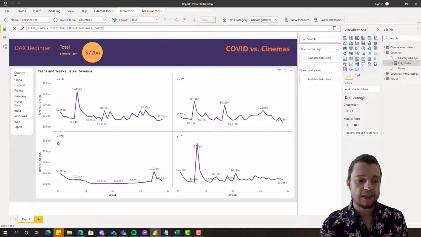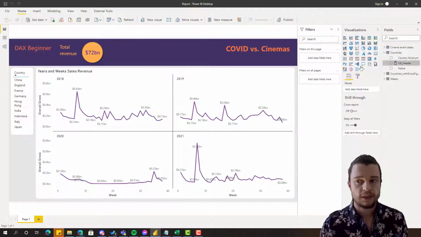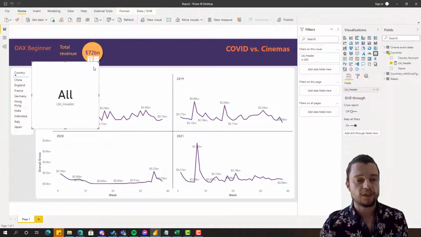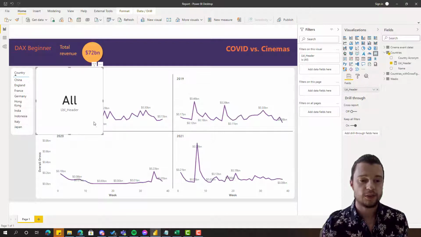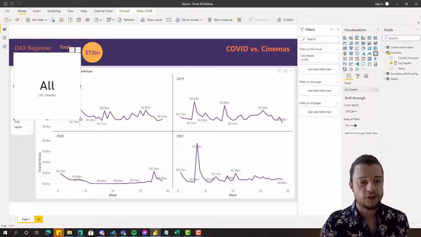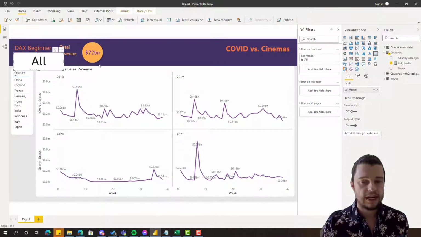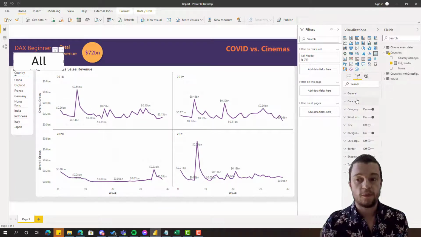I can drag that onto the page. Let's first click off it, and then let's just drag it in. I'll try ticking it instead. If I go and click the 1, 2, 3, it's going to change it to a card, which is what I want. I'm then just going to resize it a bit. We're going to format it as well.